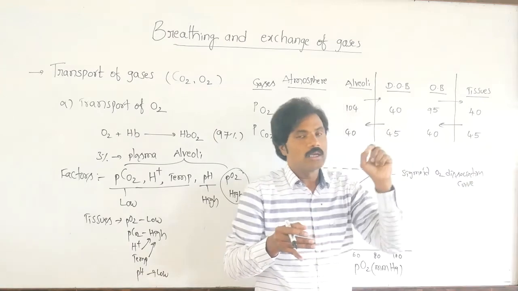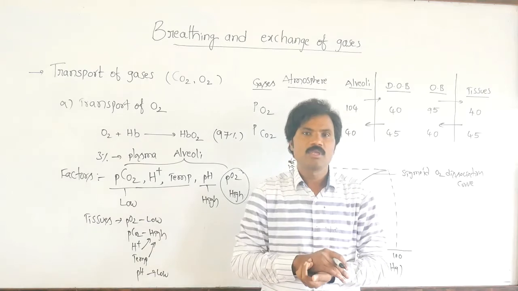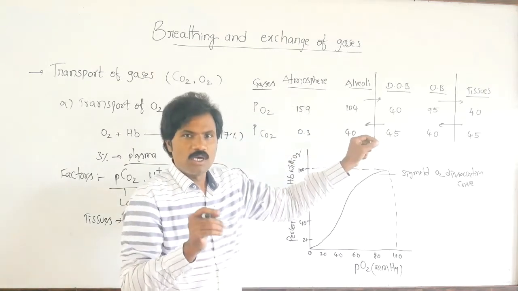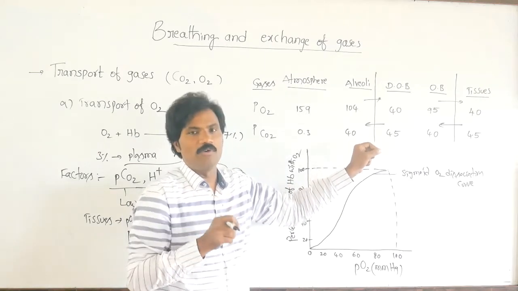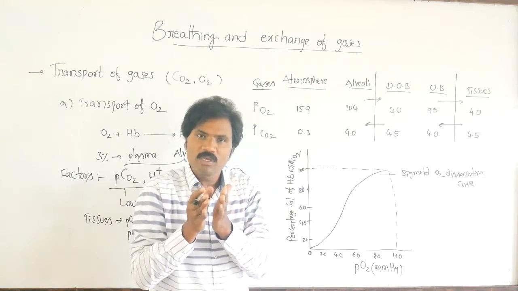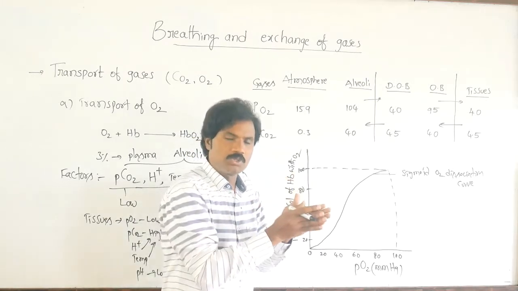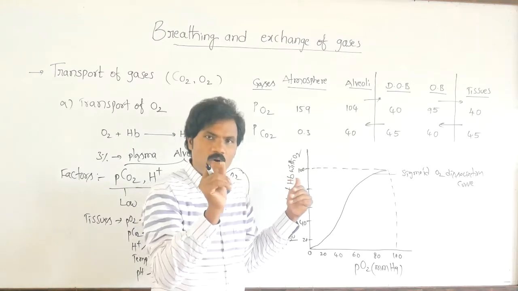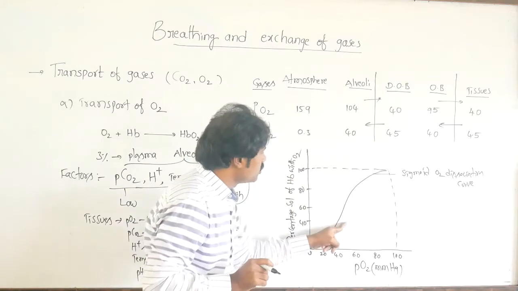Then it becomes dissociation of oxygen. Dissociation of oxygen takes place in tissues. Association of oxygen with hemoglobin takes place in alveoli. So oxyhemoglobin association is in alveoli, and dissociation of oxyhemoglobin is in tissues, because partial pressure of carbon dioxide, H plus, and temperature act as vital factors. That's why it is dissociation.